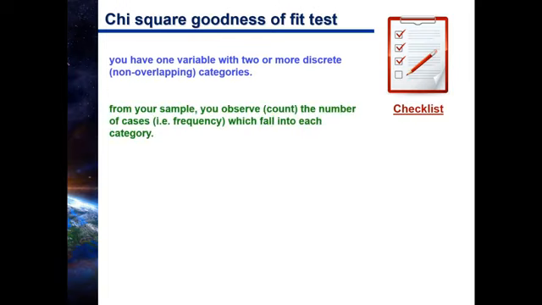All right, now from your sample, because you're collecting data, right? That's why we use statistical tests. It's because we have data that we want to analyze. So from your sample, you are observing, that means you're just counting the number of cases that fall within each category. So the frequency of each category.